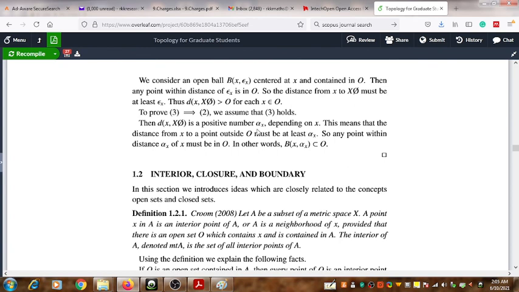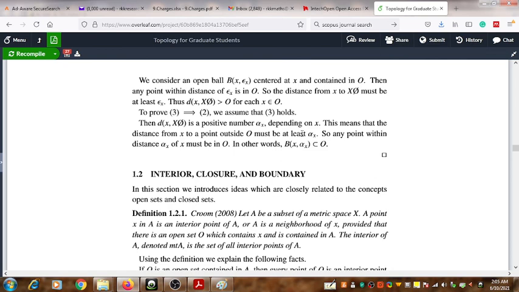This quantity varies depending on x, and this means that the distance from x to any point outside O must be greater than or equal to alpha x. So any point within a distance of alpha x of x must be in O, and that means B(x, alpha x) is a subset of O.